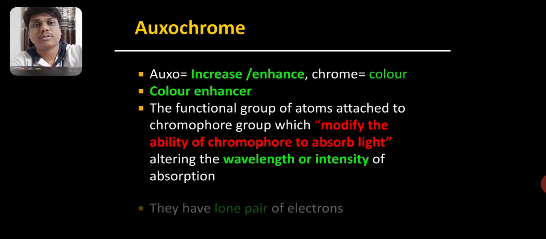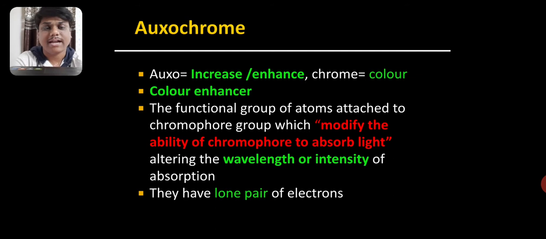So auxochromes are an additional addition of a particular group to the chromophores. They actually do not give color to the compound, but they enhance the color or increase the color pattern of the compound. Why is it possible for an auxochrome to give this property to the compound?